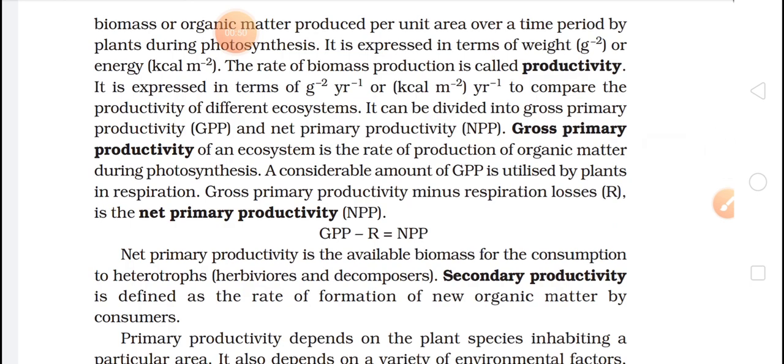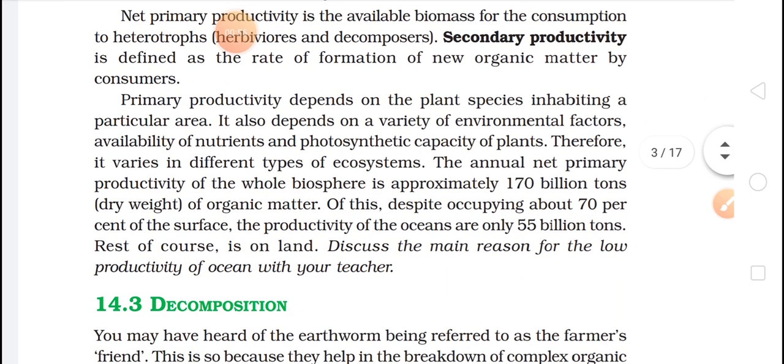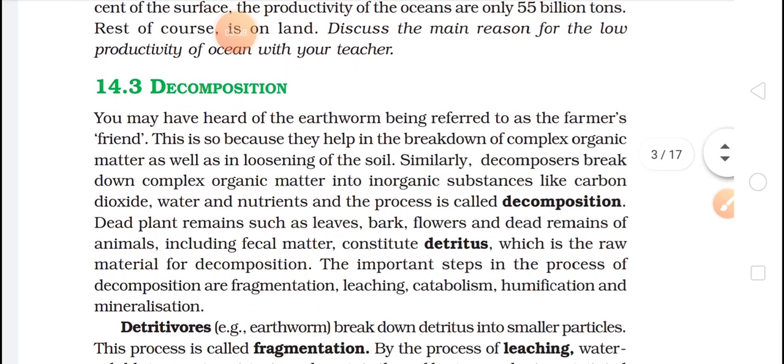So we have come to another topic, the second topic of the content, that is decomposition. Now the word decomposition, I don't need to explain to you because you know about decomposers, the earthworm, which is the main and important organism which is helping in making the organism break into smaller components. Let's see how exactly the decomposition process takes place by earthworm.